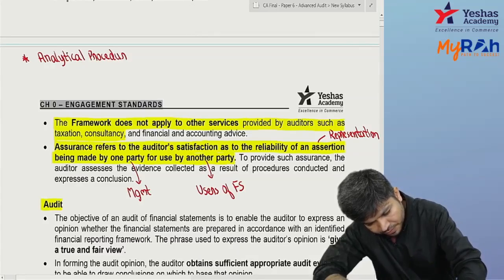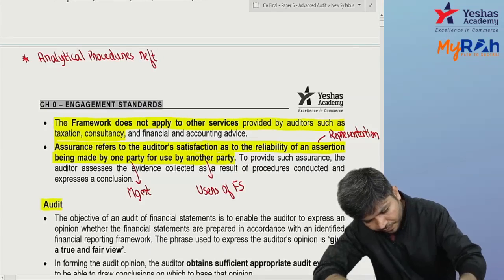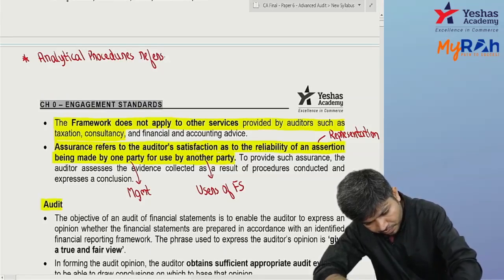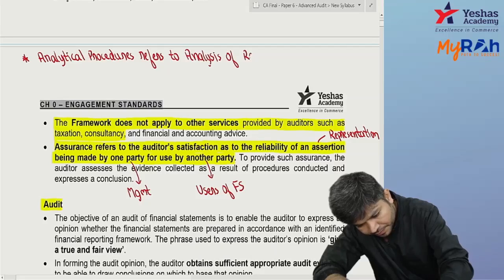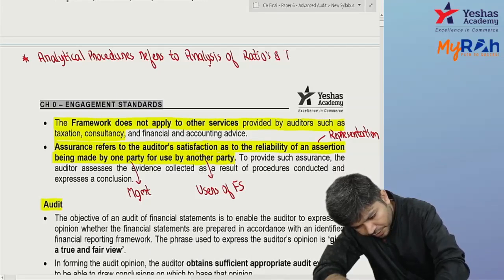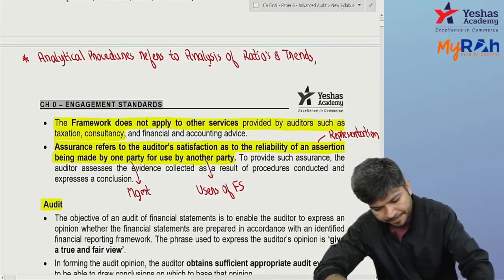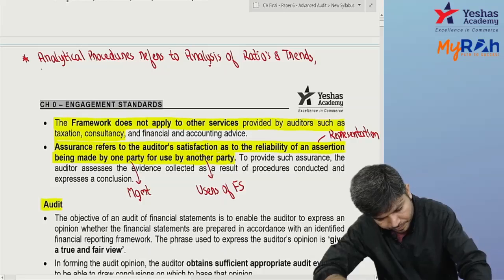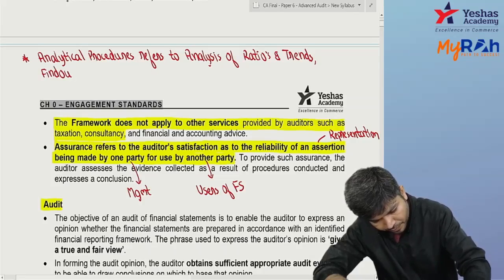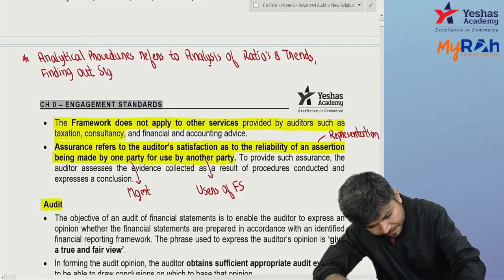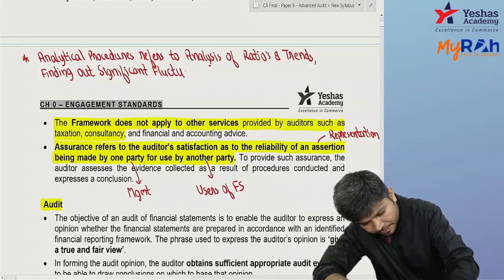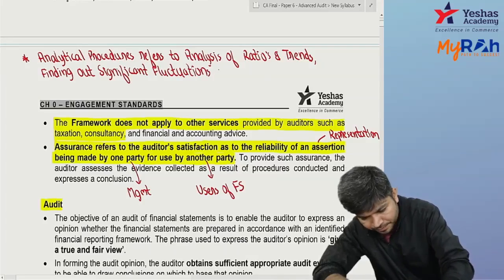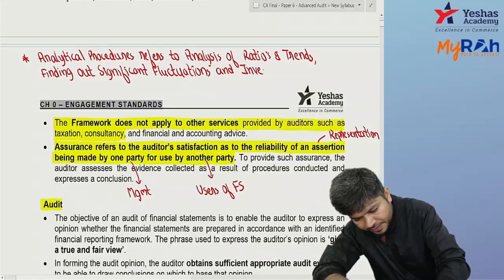Analytical procedures refers to analysis of ratios and trends, finding out significant fluctuations, and investigating them.